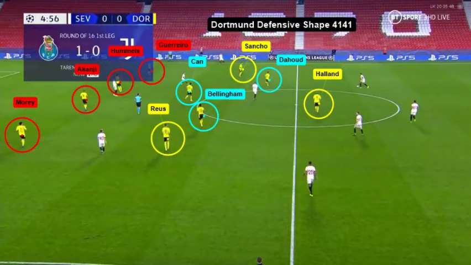Here we see Dortmund defend in a 4-1-4-1 shape with the back four and Can as a single pivot. Ahead of him we have Sancho, Bellingham, Dahoud and Reus forming the midfield four, and with Haaland alone up front.